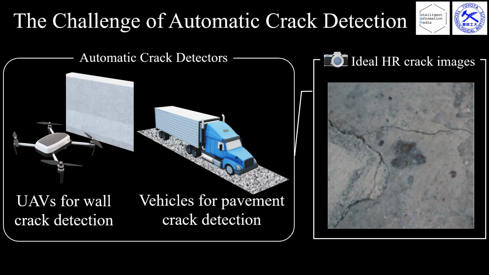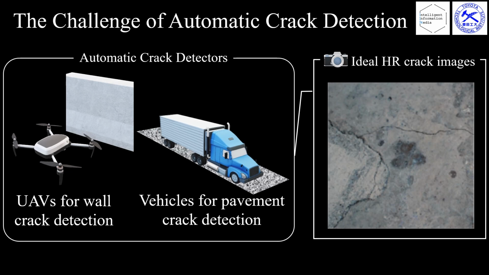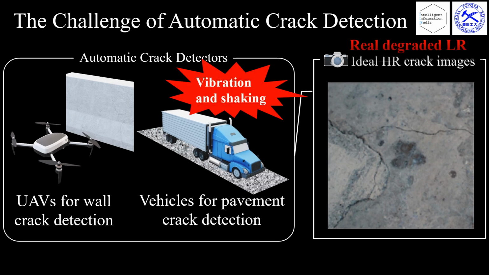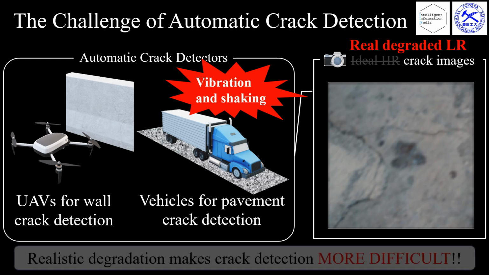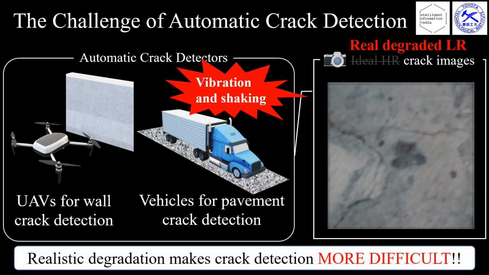Various imaging systems, such as UAVs or specialized vehicles, are employed for crack detection depending on the target. However, each imaging system is susceptible to motion-induced shake or vibration during capture. As a result, degraded images are captured instead of the expected clear, high-resolution images, making crack detection more challenging. We tackle this challenging problem.